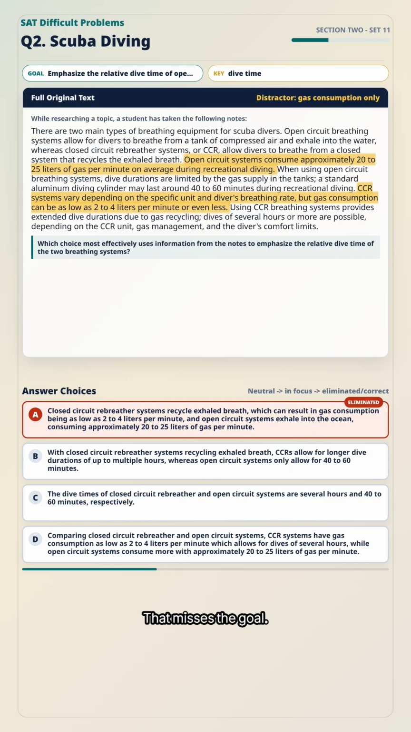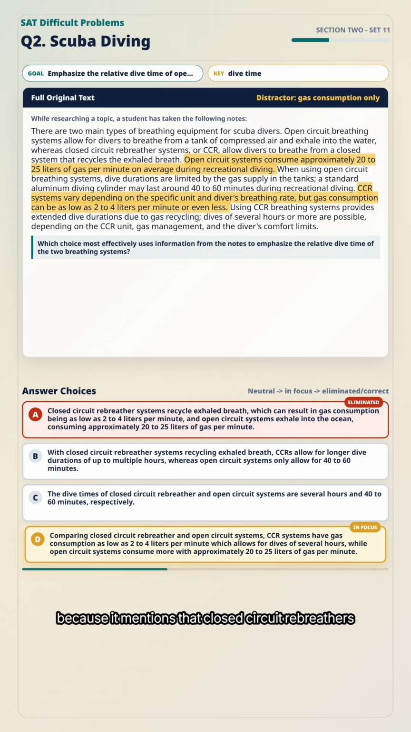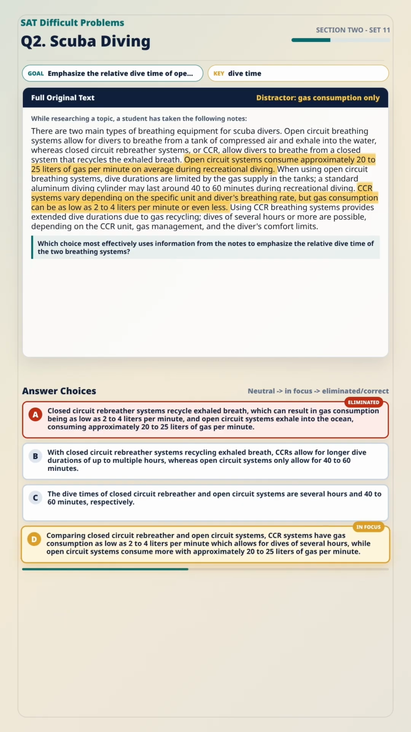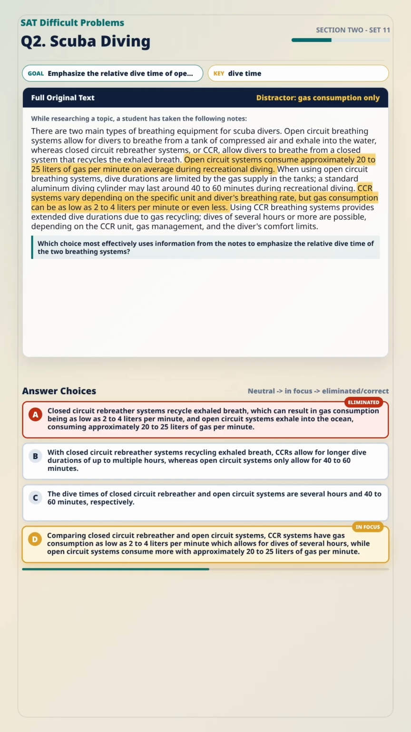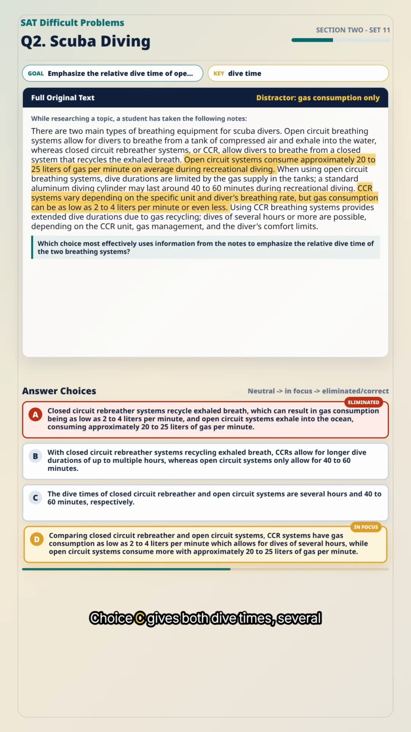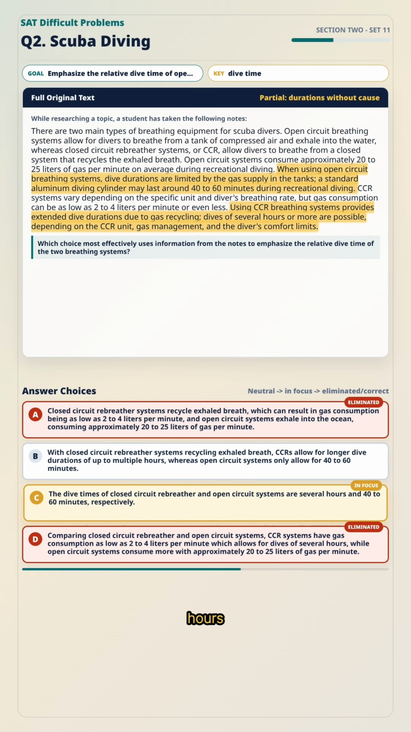That misses the goal. Choice D is closer because it mentions that closed circuit rebreathers can allow dives of several hours. But the open circuit system is still described only in terms of gas consumption. The comparison is incomplete because it does not give the open circuit dive time. Choice C gives both dive times, several hours for closed circuit rebreathers and 40 to 60 minutes for open circuit systems. However, it is too bare. It just lists the two time ranges without explaining the reason for the difference.